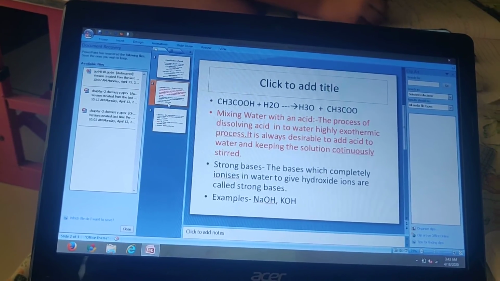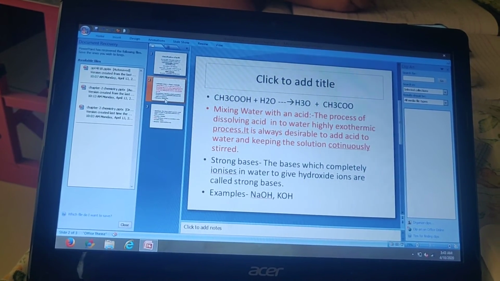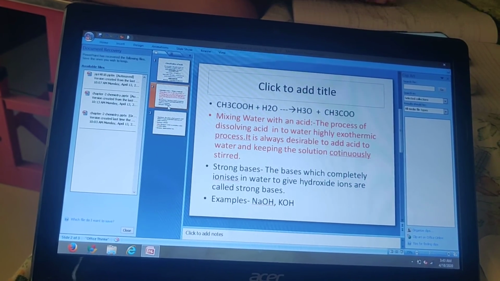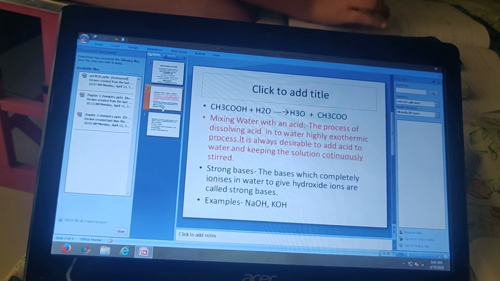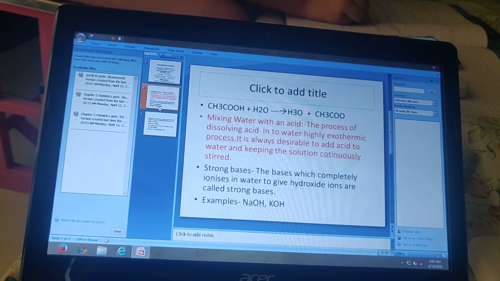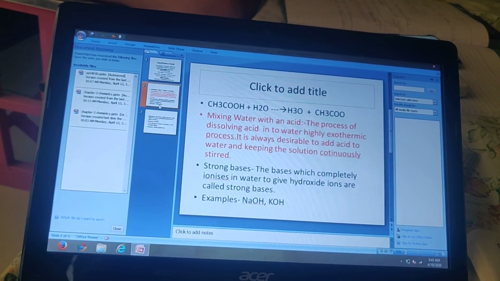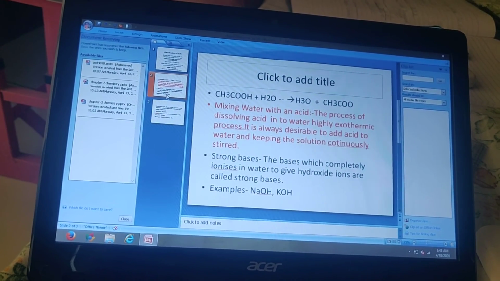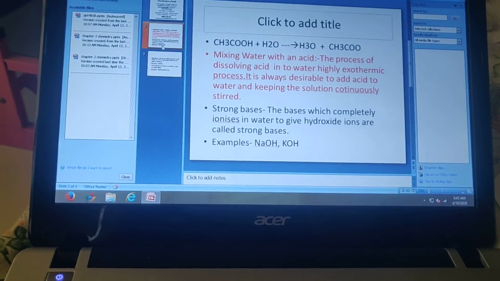So children, the process of dissolving acid in water is highly exothermic, and as I said, it is always desirable to add acid to water, keeping the solution continuously stirred. We never add water to acid. The mixture may splash out or spill on our body or clothes, causing a serious burn. So we always add acid to water drop by drop. This is one thing you have to understand.